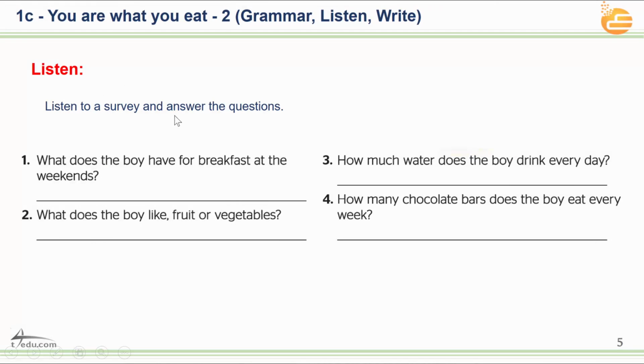Listen to a survey and answer the questions. So we have to listen first. After that, we will go to these questions. Listen, everyone. Number 4. Listen to a survey and answer the questions.